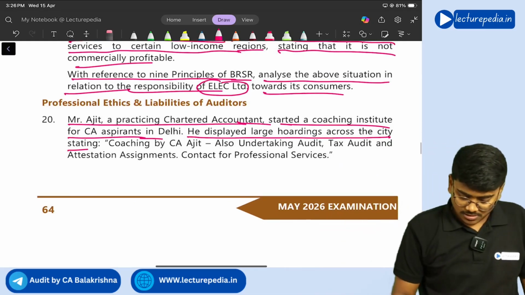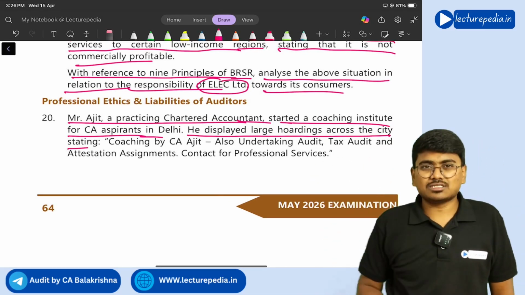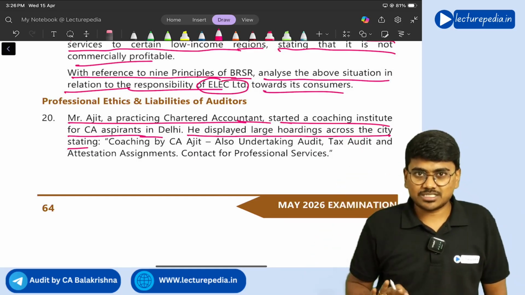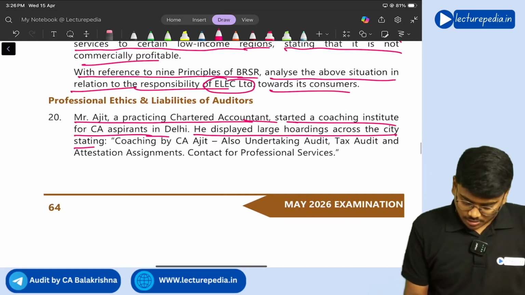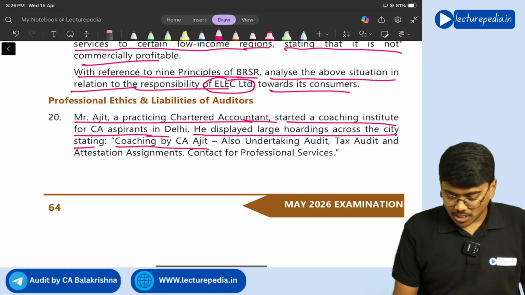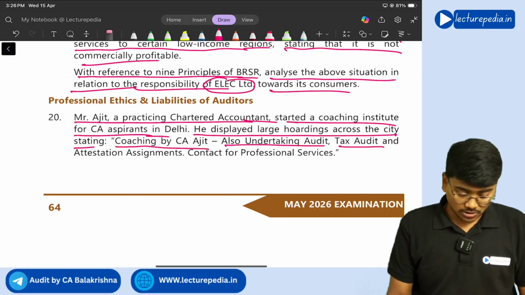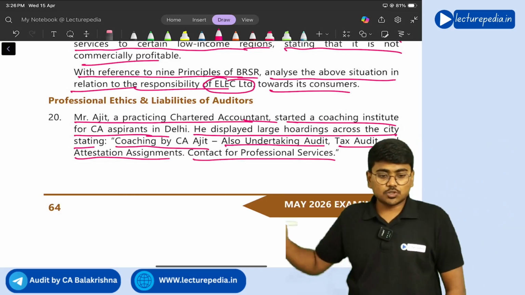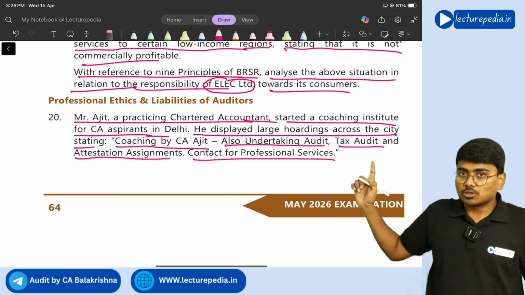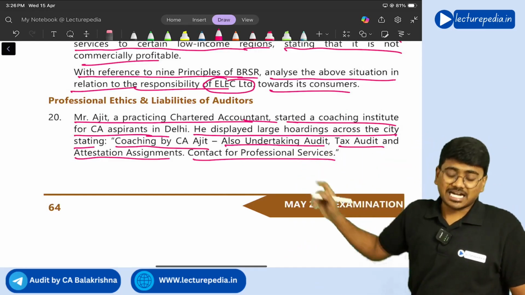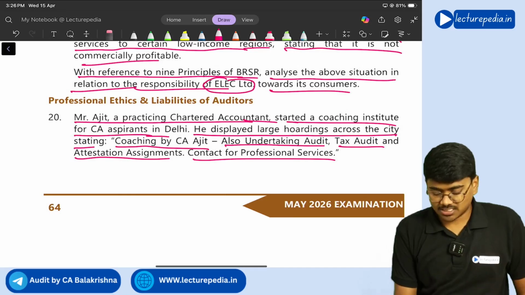Since he has put hoardings across the city, it will be treated as advertisement, right? And those hoardings state, coaching by CA Ajit, also undertaking audit, tax audit, and attestation assignments, contact for professional services. Can you do like that? If you put hoardings like that, it will be treated as advertisement